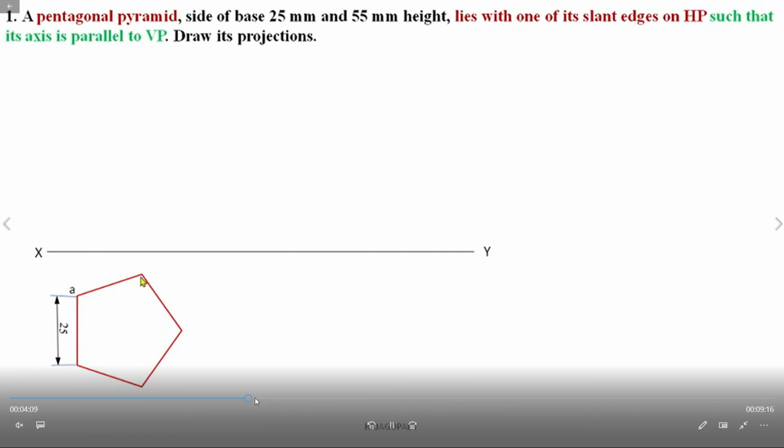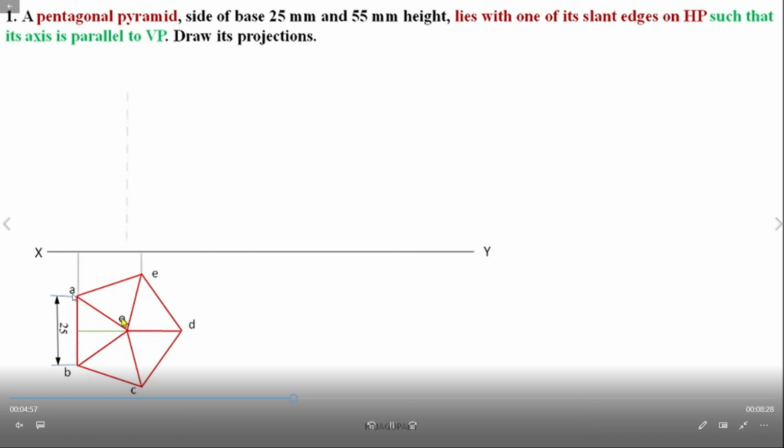Now we need to find the center point of the pentagon in this way: this point to this corner, and this point to this corner also. Midpoint. In this way we identify O. O is the axis, the center point of the pentagon.